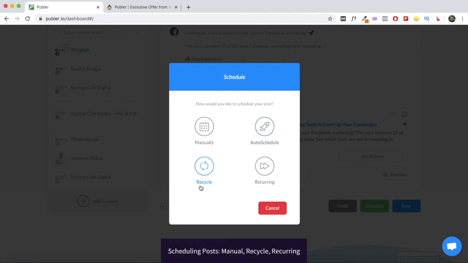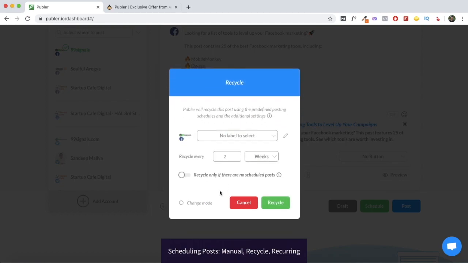I'll first talk about the recycle and the recurring option. So when it comes to recycling your posts, you can recycle your post every week or you can choose to do it every month. You can select the frequency here and you can select the number of weeks, or the number of months, and even the number of years. So if you have a lot of evergreen content on your blog, you can use this option. You can recycle those posts, and this is a really useful feature. So you need not manually schedule your posts. You can just set this recycle option and it'll be recycled every few weeks or months based on your requirements. You also have the option to recycle the post only when there are no scheduled posts in the queue.